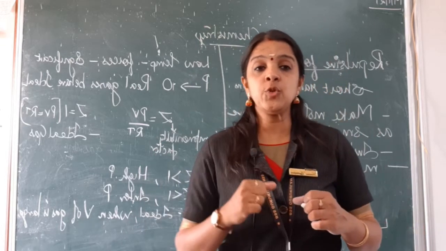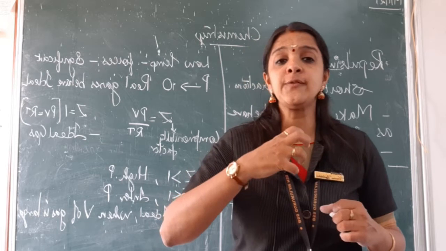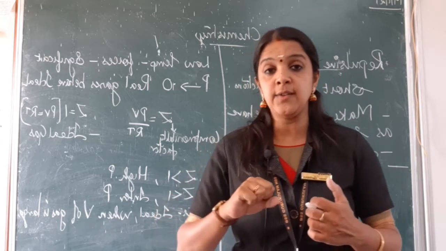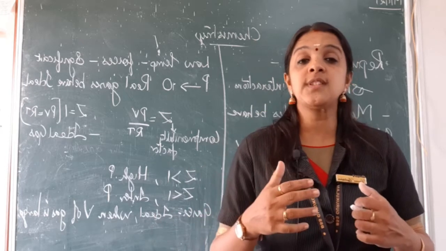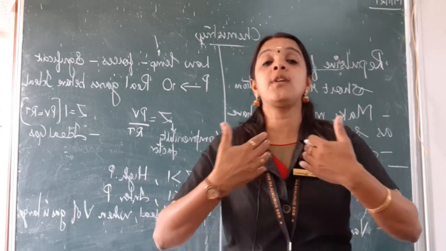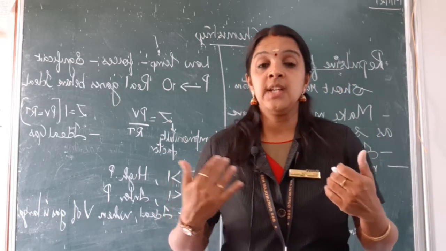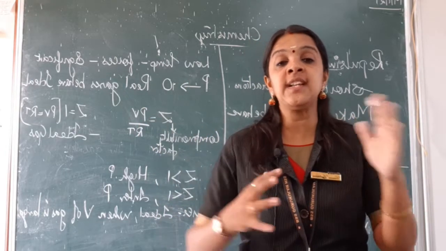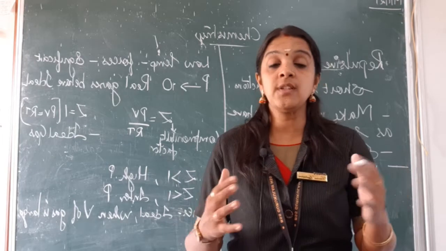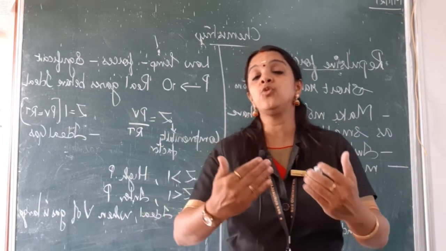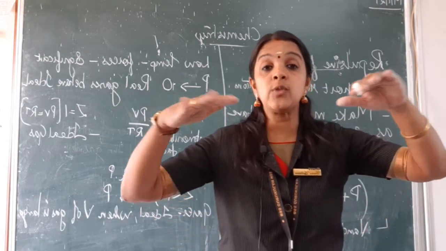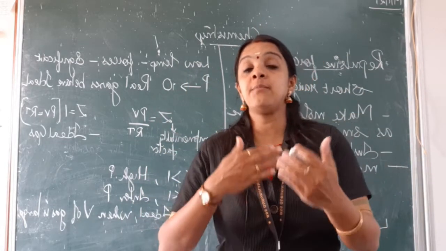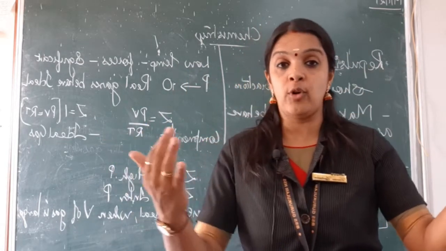Now children, assume the attractive forces are those which bind the other molecule towards itself, and there are repulsive forces which also push the molecule away from each other. When there are so many molecules and the repulsive forces are acting in all directions, imagine if I am going to repel you, there might be other molecules where you may get attracted. So my repulsion can make you come in contact with the other molecules.